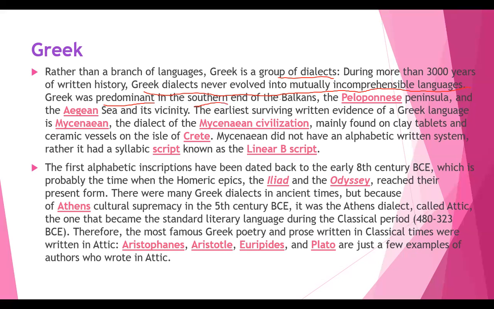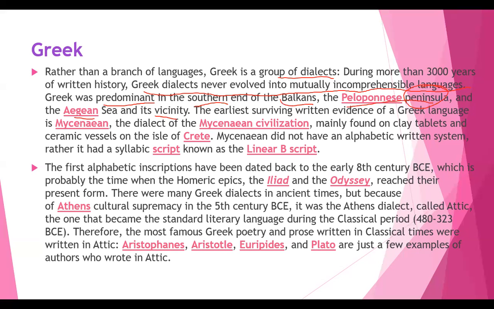Southern end of the Balkans, the Peloponnese Peninsula, that means the surroundings of this particular place, right? So what is that? That is the Peloponnese and the Aegean Sea and its vicinity. Vicinity, as I told you, means surroundings. So in that particular place, this Greek language was very, very important. It was very, very famous and was used by the people of that time.